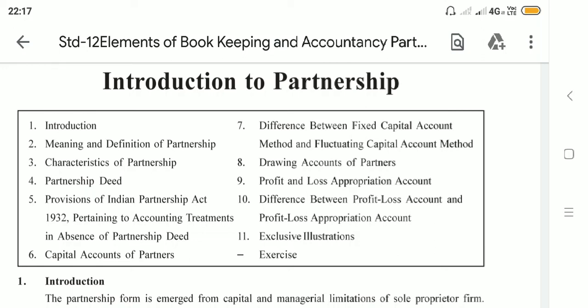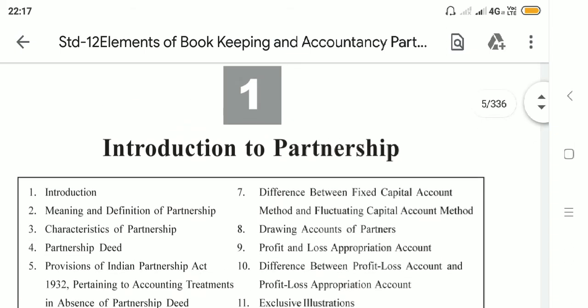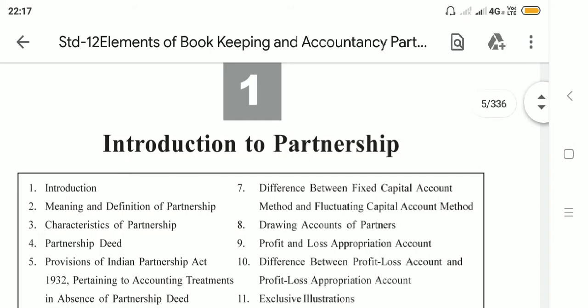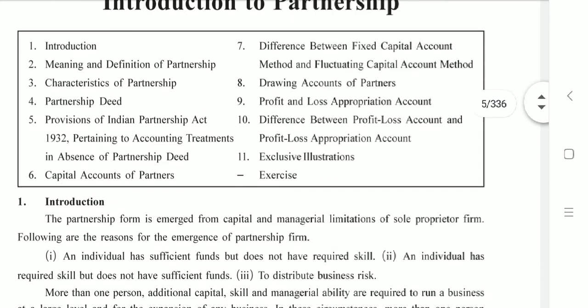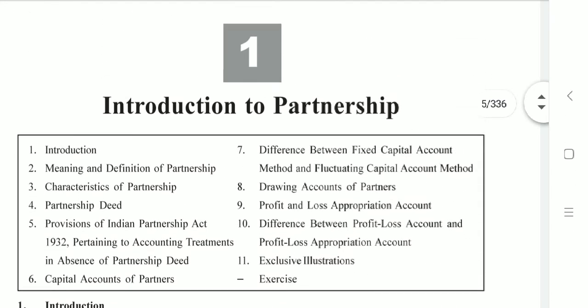In today's video, we are going to learn about partnership. That is, we are going to start with the very first chapter of your textbook, that is Introduction to Partnership. Partnership is a very common word to understand. They have explained this in detail in the given chapter, but first of all, let us talk about the weightage